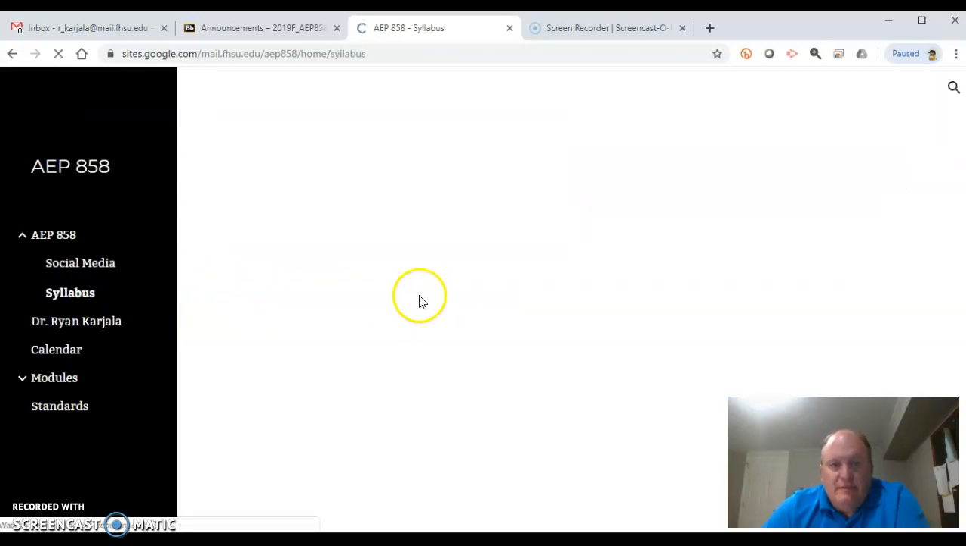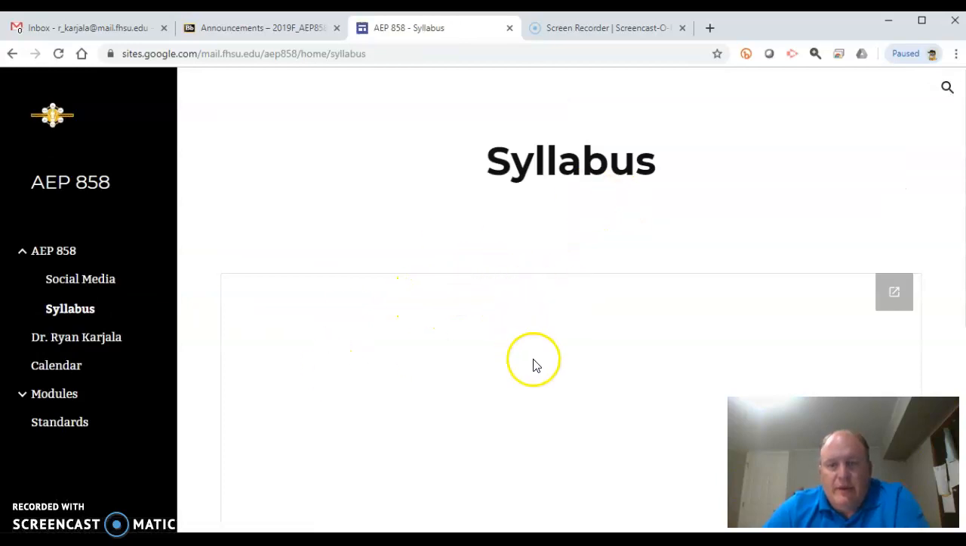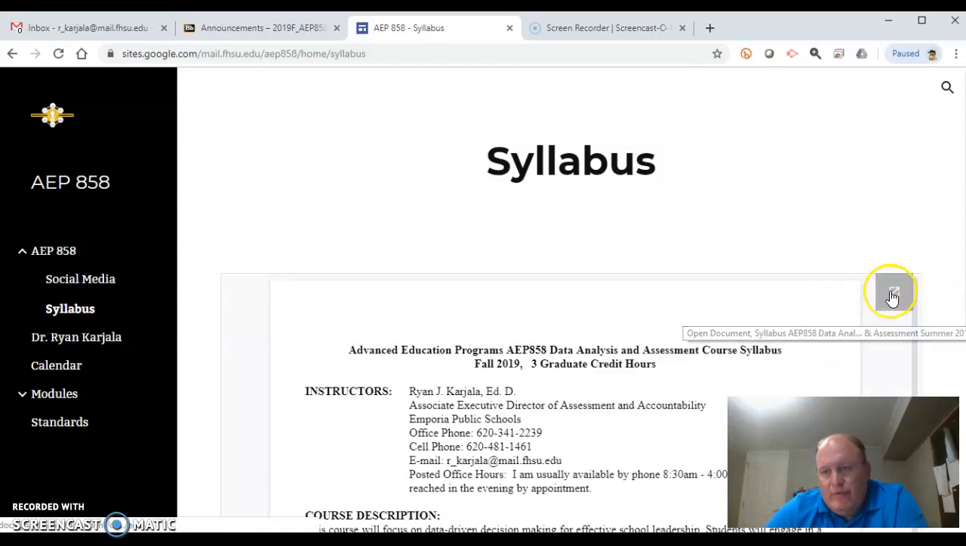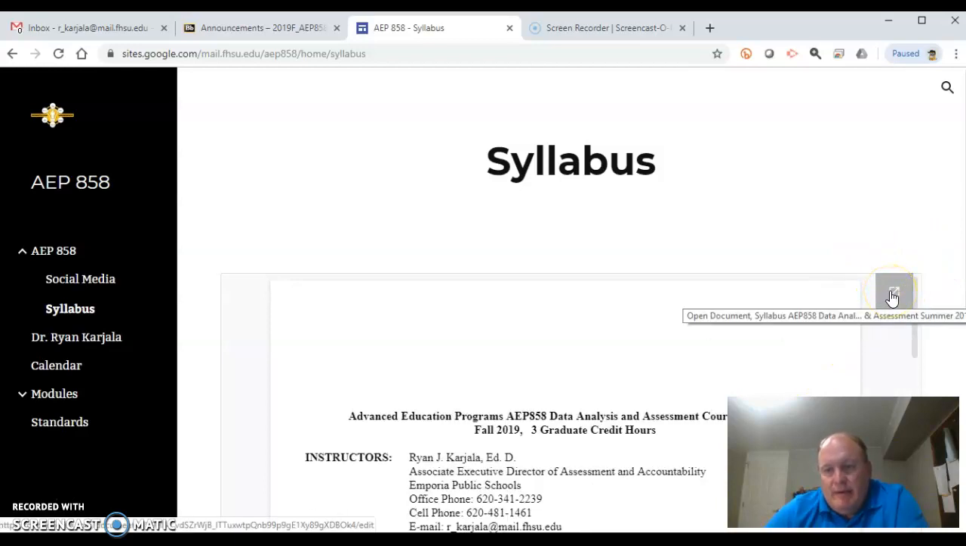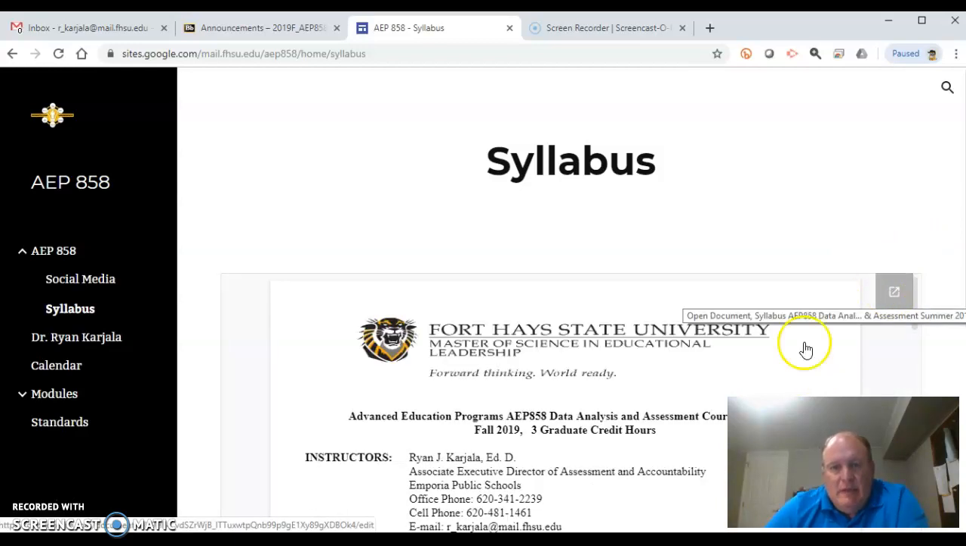Here's our syllabus. You should take a look at this. You can read it, and if you want to make it bigger so you can read it, there are these little links in the upper right-hand corner. If you click that, it'll pop it out and make it its own tab, so you can read our syllabus. Here's me.